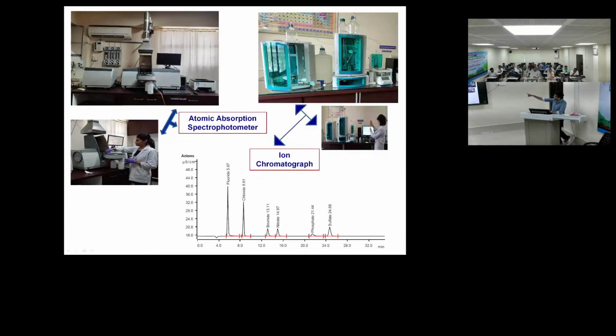In the top corner, that photo is of the AA instrument, and in the right corner is the IC instrument, and the one below is the ion chromatogram obtained from the IC. From here you can see that separate peaks are for separate parameters. This is for anions. For cations we get separate peaks.